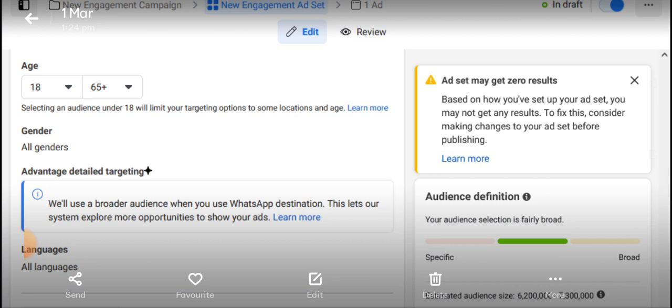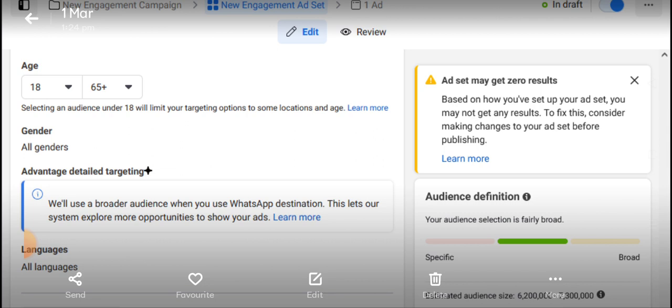All right, next we have gender. If your product is gender based, of course you have to target a specific gender, and there are times whereby you want to test out the ad content or ad creative that is working well. So instead of running one ad to both male and female genders, you can actually run one ad specifically for male gender and then another ad specifically for female gender.